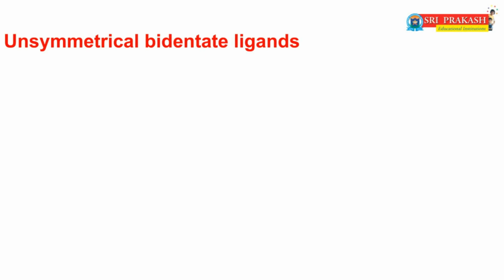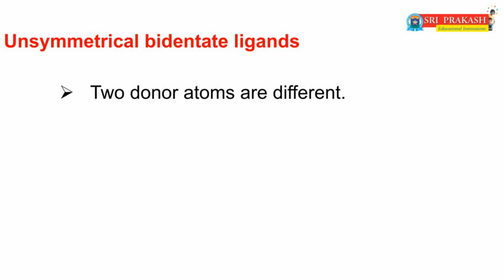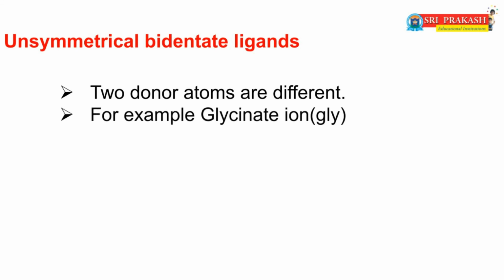Now we will discuss another type of bidentate ligand, unsymmetrical bidentate ligands. Bidentate means it must contain two donors, but in these ligands the two donor atoms are different. So these ligands are called unsymmetrical bidentate ligands. The best example of an unsymmetrical bidentate ligand is glycinate ion. The simple representation of glycinate ion is gly.